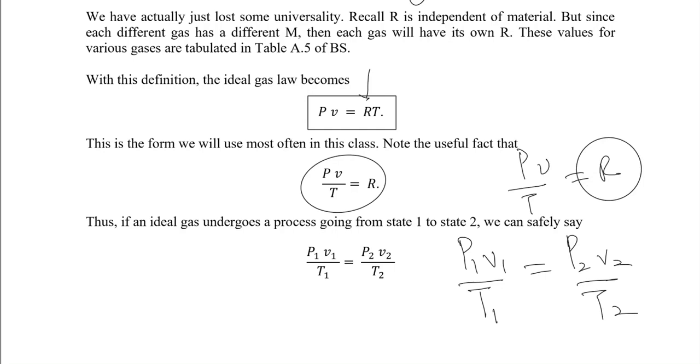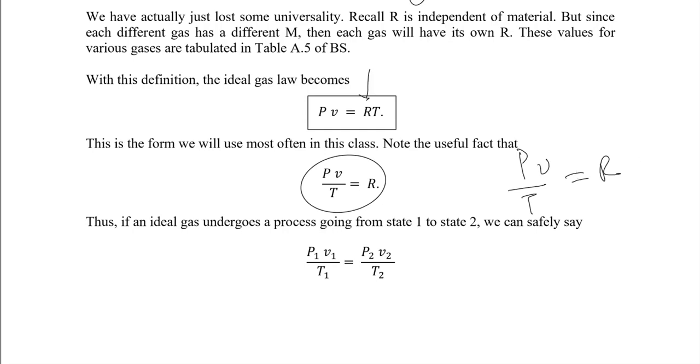Now if I'm moving in an isochoric process, which means a constant volume process, the relationship would be P1 by T1 equal to P2 by T2. If I'm moving at constant pressure, it will be V1 by T1 equal to V2 by T2. And if I'm moving at constant temperature, then P1 V1 would be equal to P2 V2. So this law is just telling us a simple relationship between pressure, volume, and temperature, and the relationship when moving from one state to another.